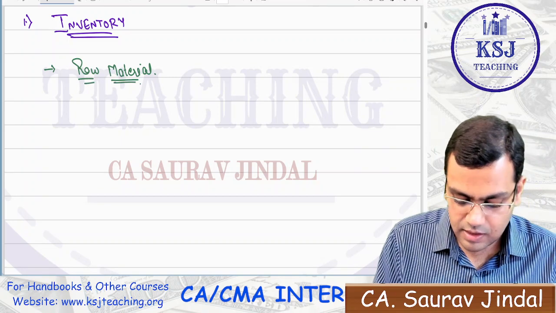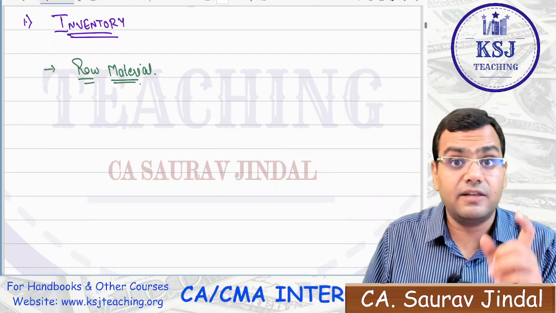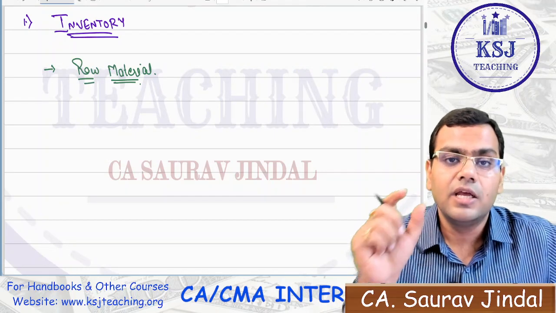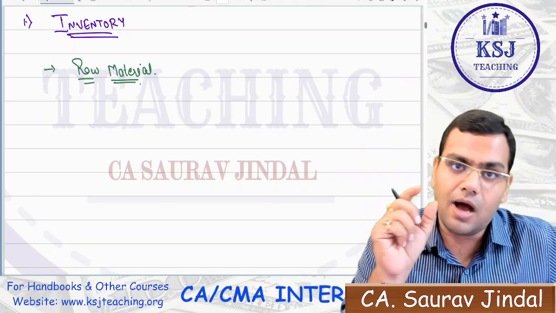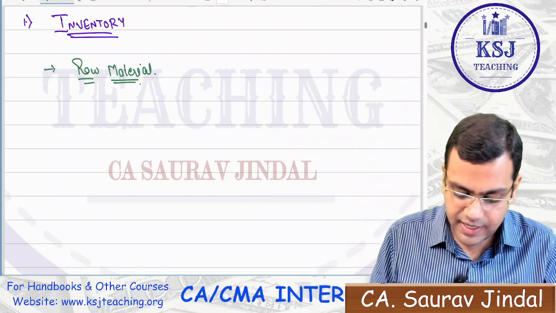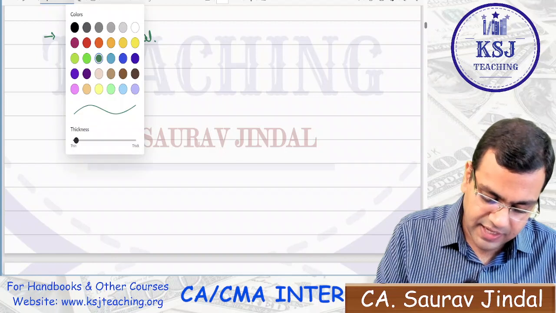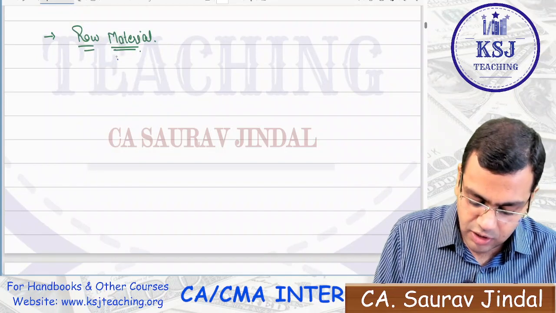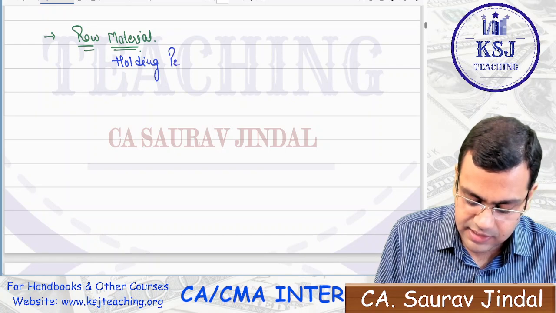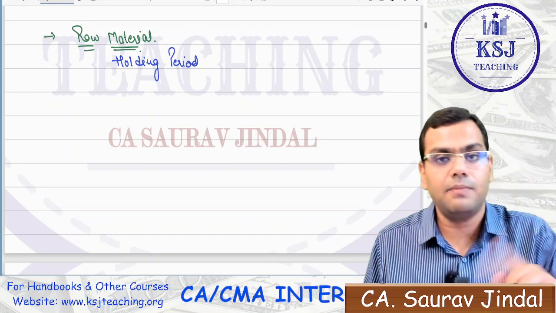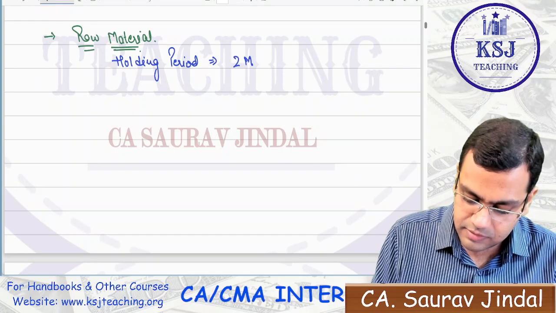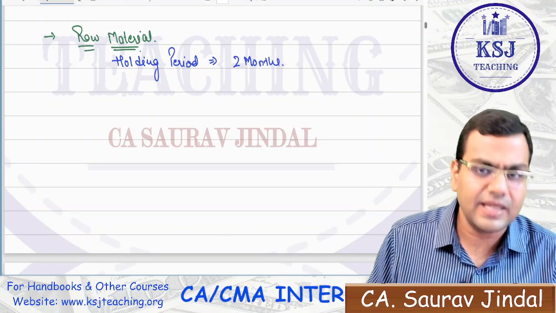Now, talking about the raw material, the first thing I told you is that this working capital estimation is dependent upon the period, the holding period, and the amount invested during that holding period. Clear, sir? So what is the period here? The important thing here is the holding period of raw material. We just discussed in the last lecture how to calculate the holding period of raw material. Let's say the holding period is 2 months. This is just a hypothetical example.